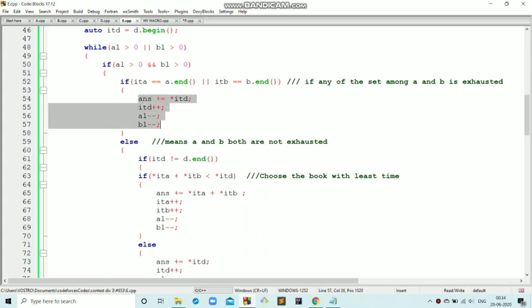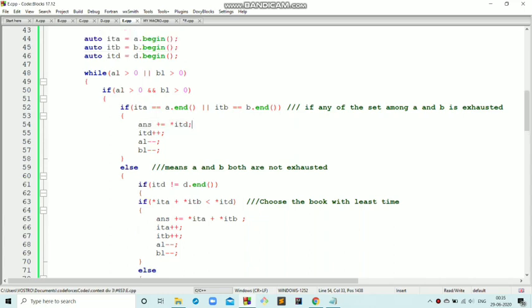choosing the books from the common set, because if I want books for Alice, but the set of books which are liked only by Alice is exhausted, in that situation I will be checking for books in the common set. So I'll include the book which is pointed to by iterator D, the iterator pointing to the beginning of the set D. I will be including that into my answer. Here my answer variable is storing the total reading time of all the books which we are choosing in this process.